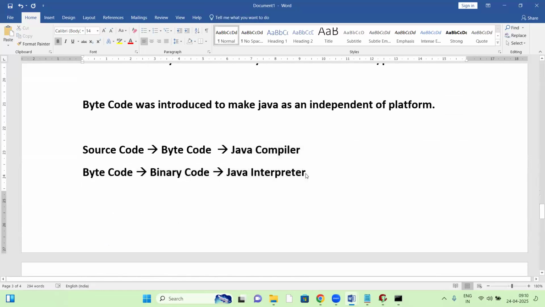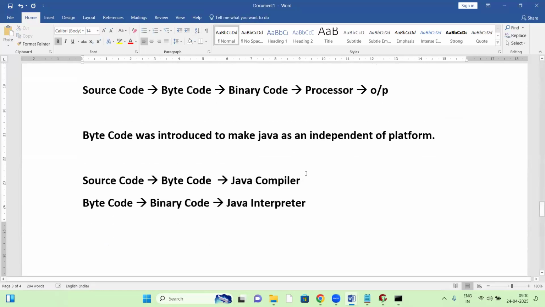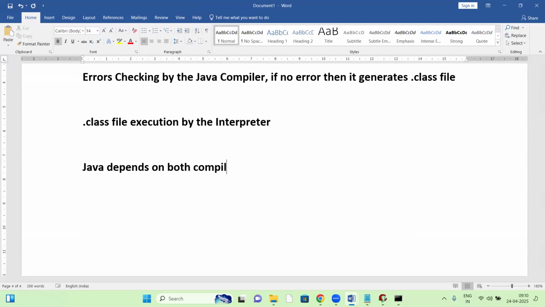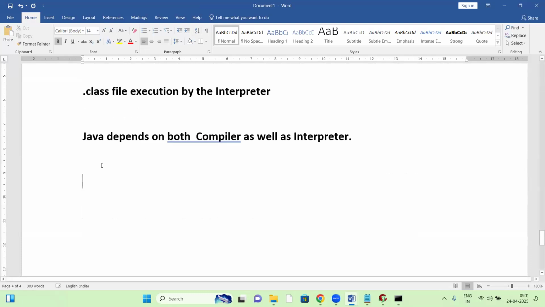Now tell me, what is Java? Is it compiler based, interpreter based, or both? Both. It's both, right? Now the concept is clear. Java depends on both the compiler as well as the interpreter.